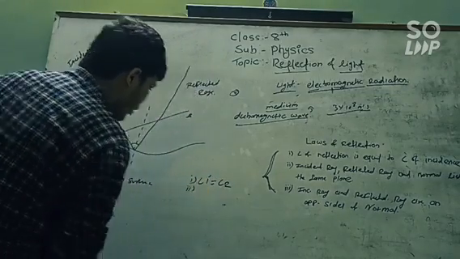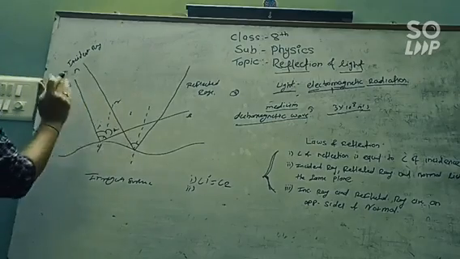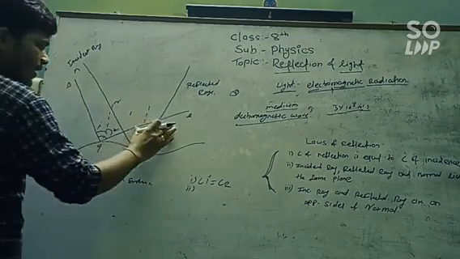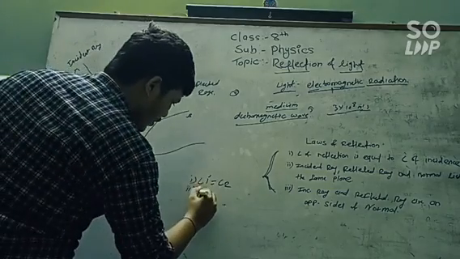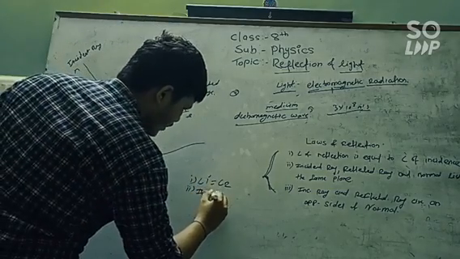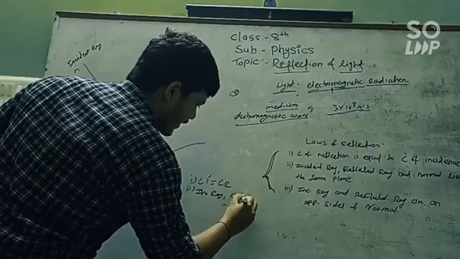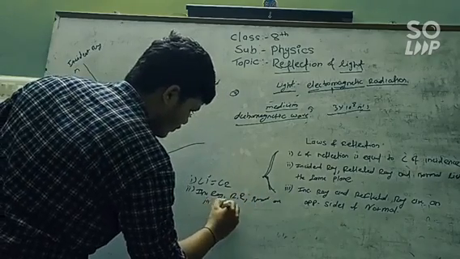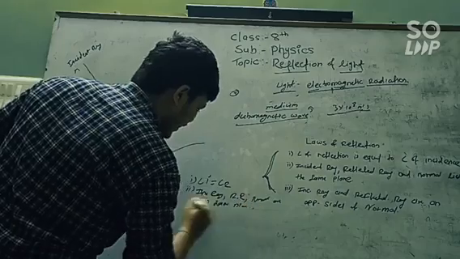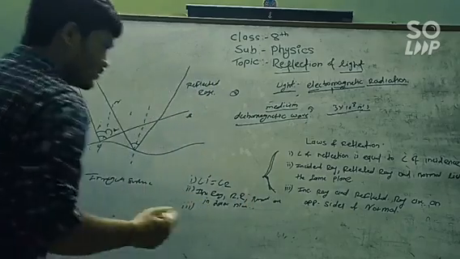Now what's our second law? The incident ray, the reflected ray and the normal lie in the same plane. Here on the irregular surface also, the incident ray, reflected ray and normal are in the same plane. That's why the second law of reflection is also followed.